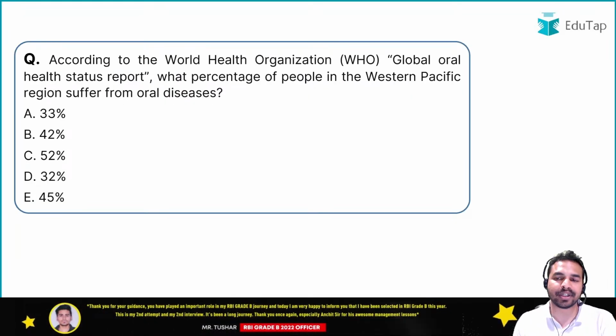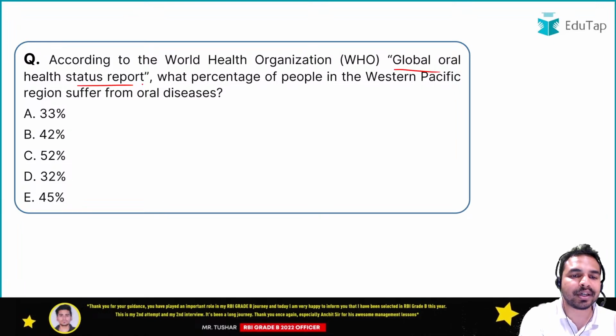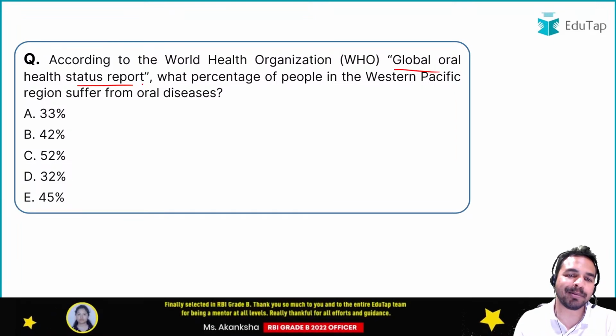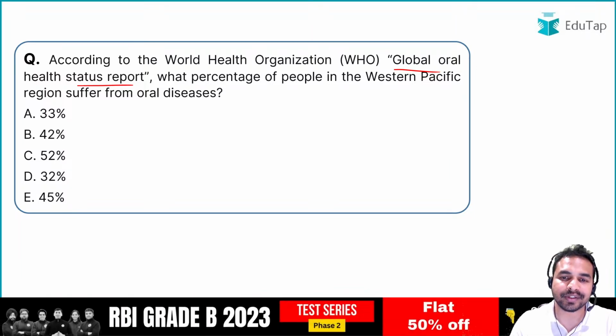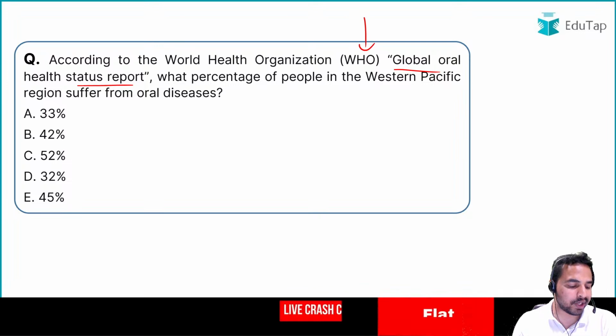Let's move to our next question. So, the Global Oral Health Status Report. You have to tell me what percentage of people in the Western Pacific region suffer from oral diseases. This report has been launched by the WHO. So guys, what is that percentage of people in the Western Pacific region which suffer from oral diseases?